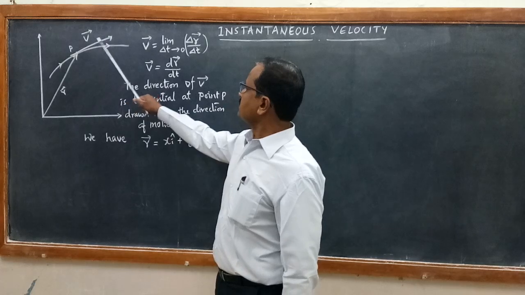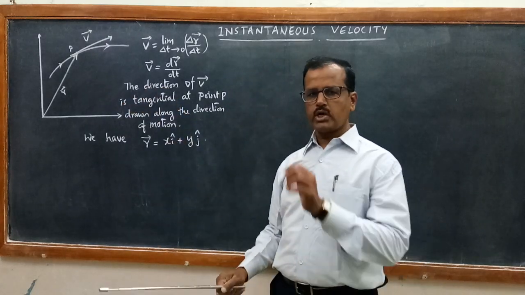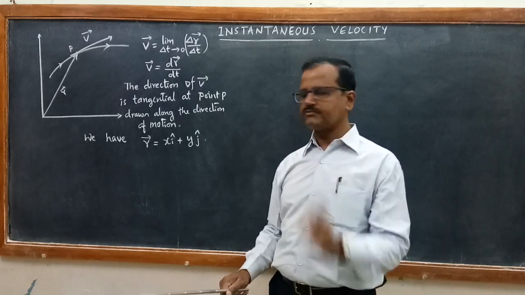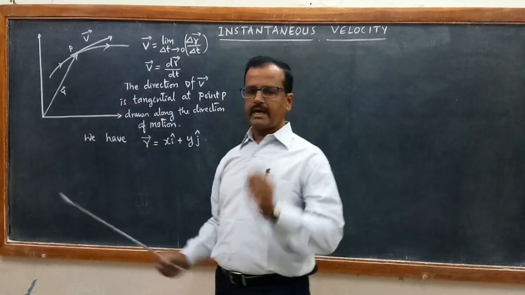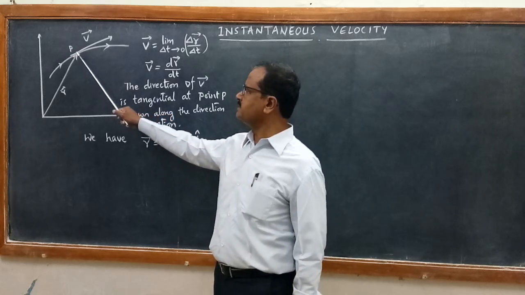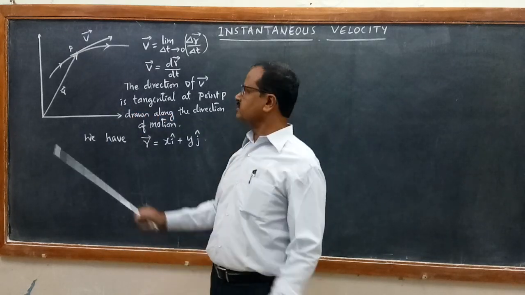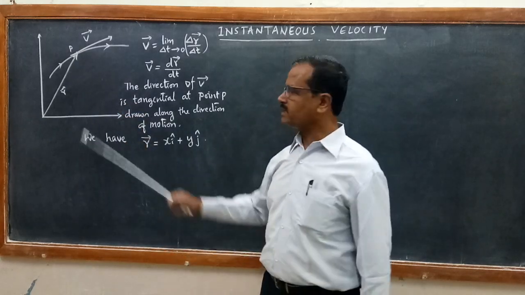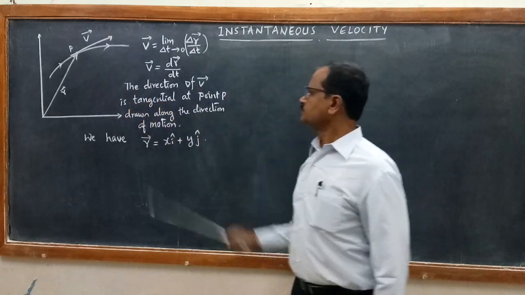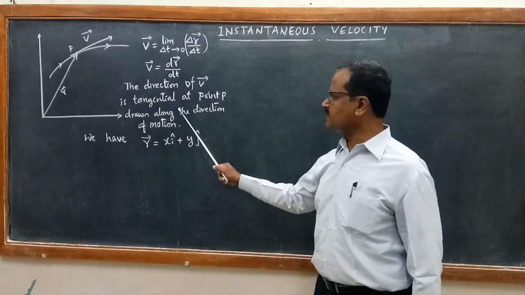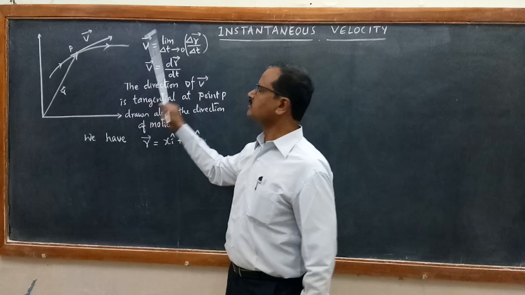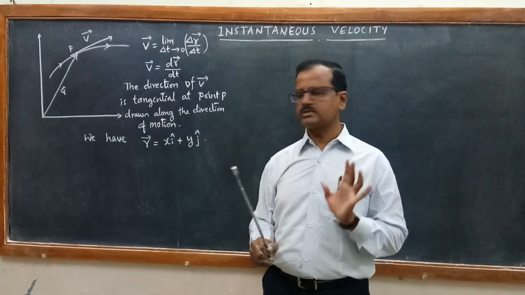If you look at this direction, the direction is tangential. As you go on reducing the time interval, you will get corresponding smaller and smaller displacement. Finally, when you draw a tangent here, that tangent gives you the direction of the dr vector. So the direction of the velocity vector is the tangential direction, along the tangent at that point P, and that tangent is drawn along the direction of motion. This gives you the direction of the velocity vector.